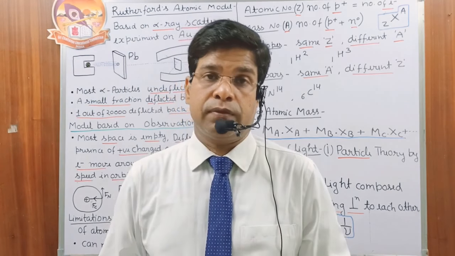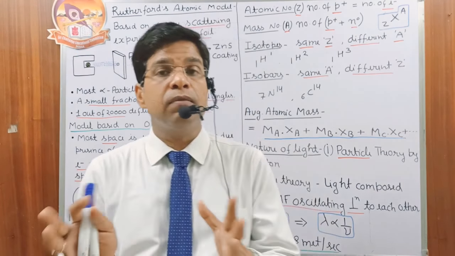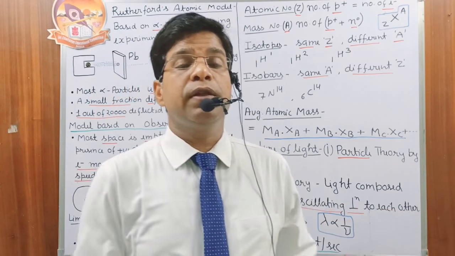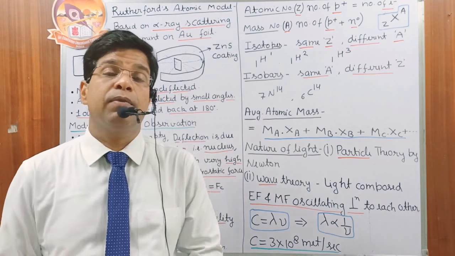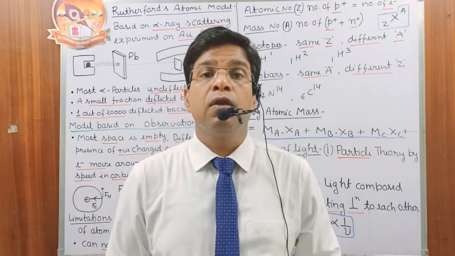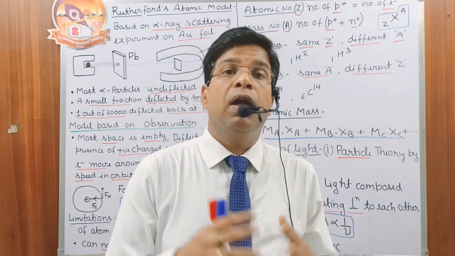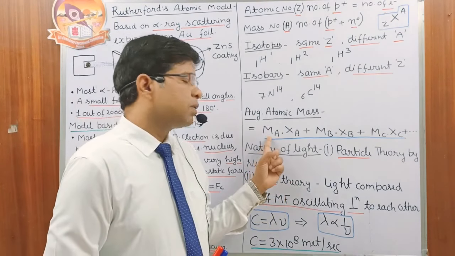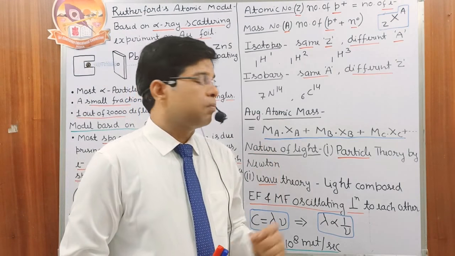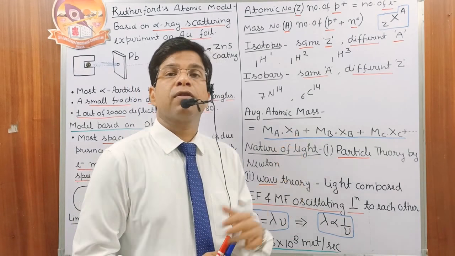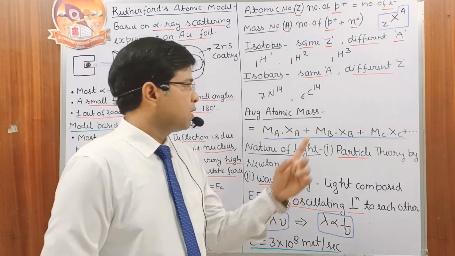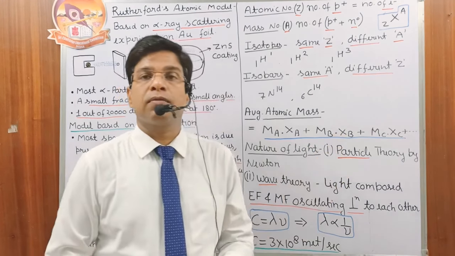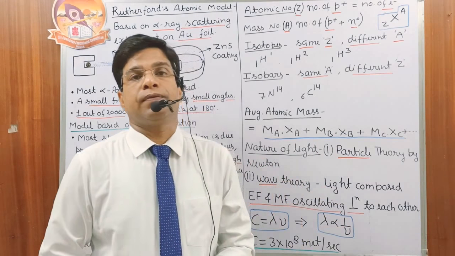This is fixed. So whenever we have 1 mole of chlorine atoms, 75% of the atoms belong to chlorine-35 and 25% belong to chlorine-37. So how can we calculate the atomic mass, that is, the mass of 1 mole? It is the mass of the first isotope multiplied by the mole fraction of the first isotope, plus the mass of the second isotope multiplied by the mole fraction of the second isotope, and so on.